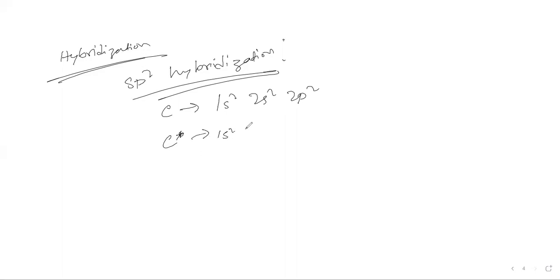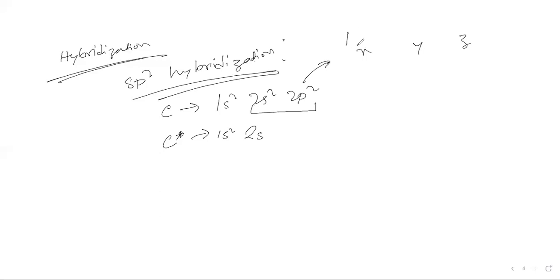The s subshell and the p subshell form a mixture, and the electrons get shared among the orbitals. In the p subshell, there is an x orbital, a y orbital, and a z orbital.